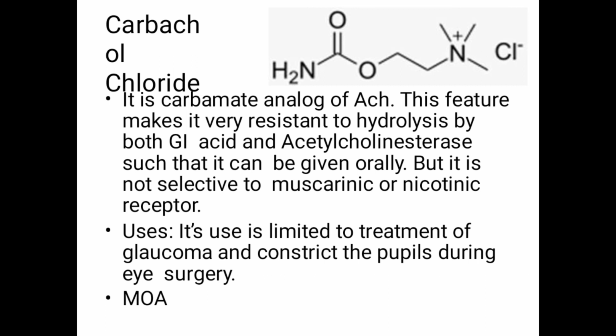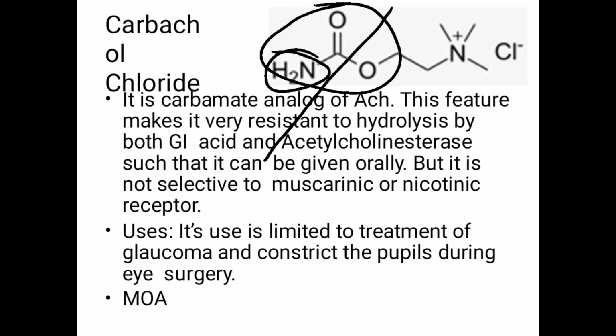So in SAR we have seen that if we replace the ester group with other groups which consist of oxygen, then they will also perform a similar type of activity. They will have a similar kind of potency. So similarly here, the carbamide group is there, which is an analog of acetylcholine. So here you observe, instead of the ester group, there is the carbamide group. So NH2 is present instead of CH3. All others are the same. And if this takes place, it is difficult for the enzyme acetylcholinesterase to hydrolyze it. So this drug can be given orally.